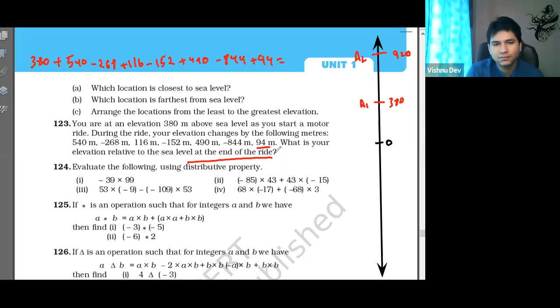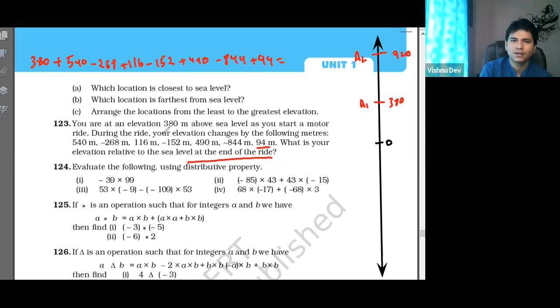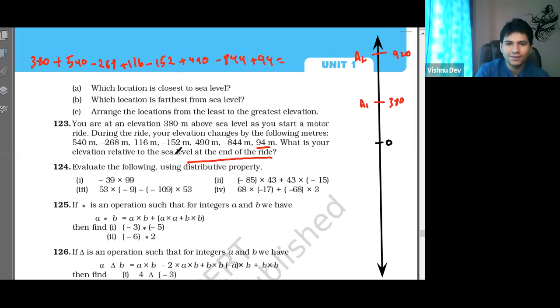Sir, between 116 and 152, we will write plus minus 152, no? Again, it is minus 152 लिखा हुआ है ना already. जैसे change वैसे बस लिख रहे हैं ना. ऊपर जा रहे तो positive लिख रहे हैं, negative तो negative लिख रहे हैं. Already minus 152 मतलब नीचे जा रहा है. ठीक है? You don't have to write times because if you write 2 times, it means you are adding it. चलो solve कर लोगे, हो जाएगा. Done? चलो next.